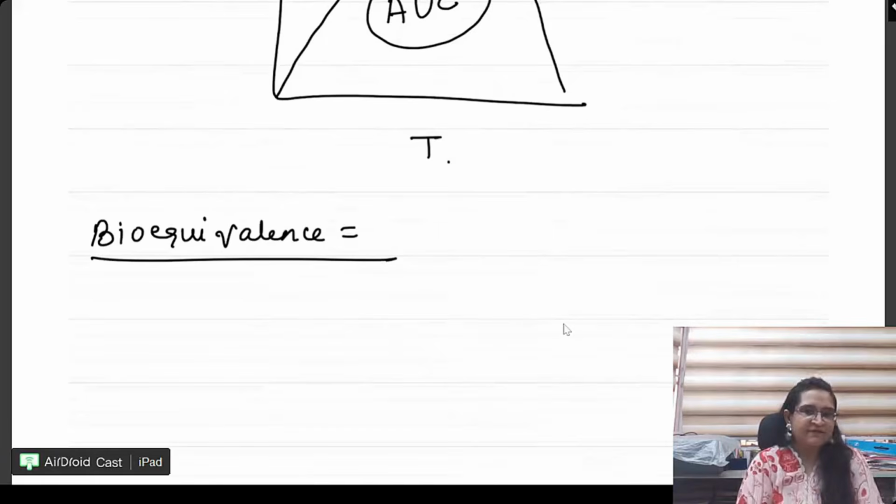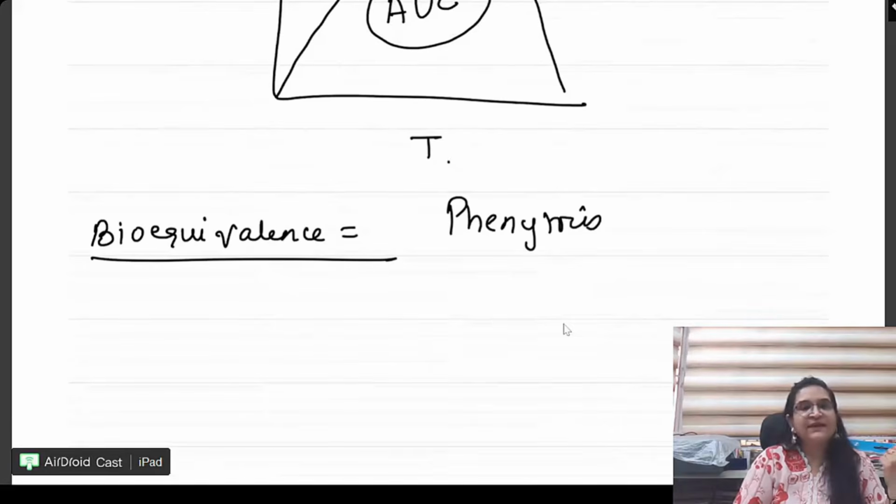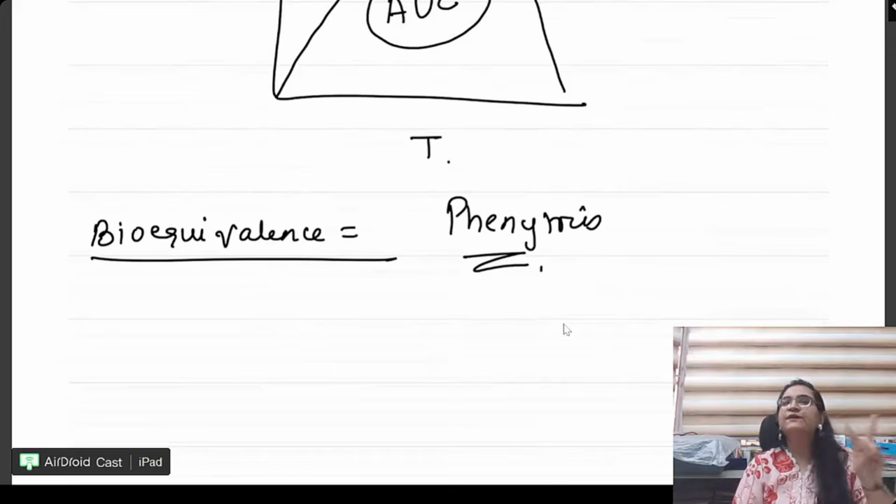I cannot give one drug from 2 different manufacturers interchangeably in some cases. Normally, you take the paracetamol of one company, you take the paracetamol of another company, it doesn't make a difference. Right? Why? Because their bioequivalence is the same. Not with phenytoin. Phenytoin, Dilantin, when you give it from 2 different companies, their dosages need to be altered because one company and another company don't match. Correct? Okay.